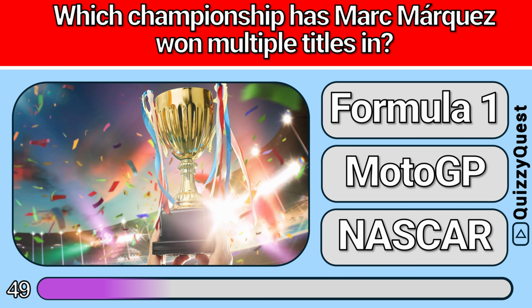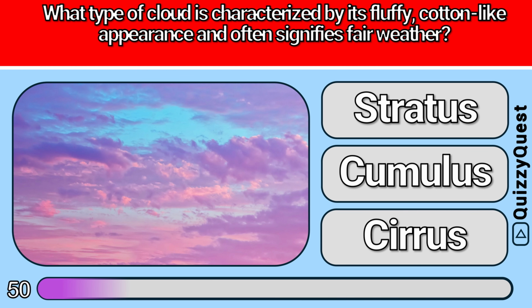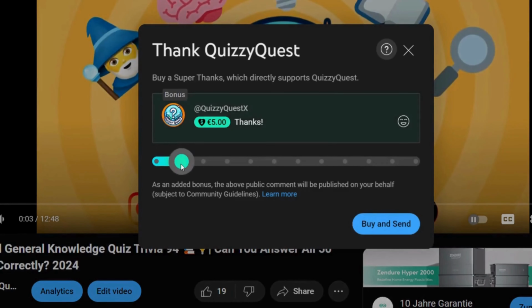Is it A, Formula One, B, MotoGP, or C, NASCAR? It is B, MotoGP. What type of cloud is characterized by its fluffy, cotton-like appearance and often signifies fair weather? Is it A, stratus, B, cumulus, or C, cirrus? It is B, cumulus.